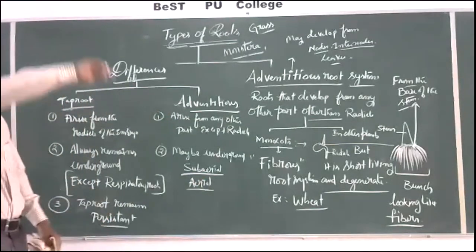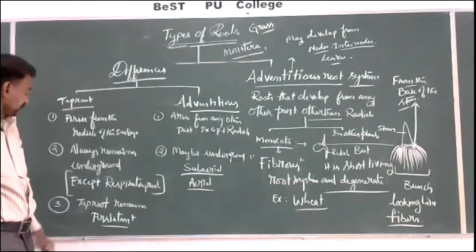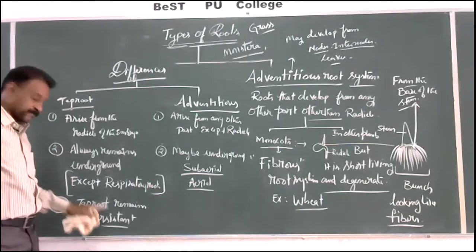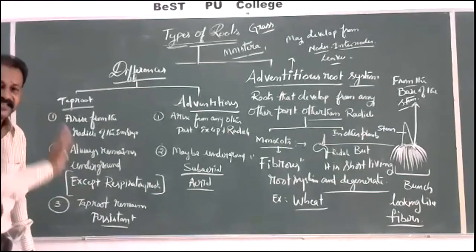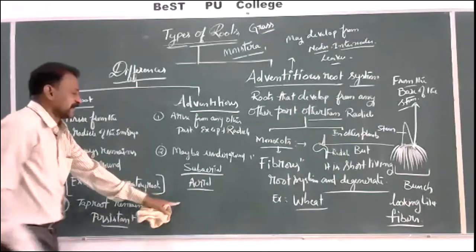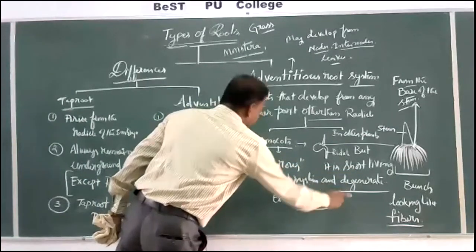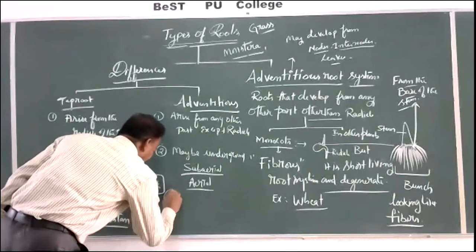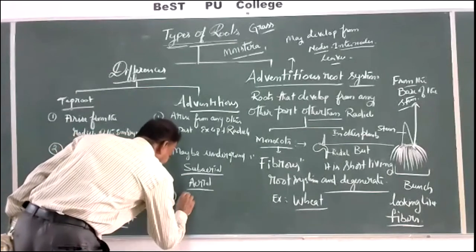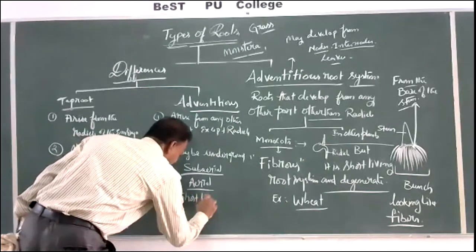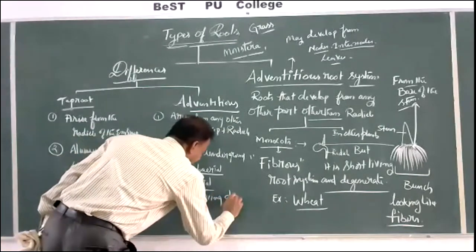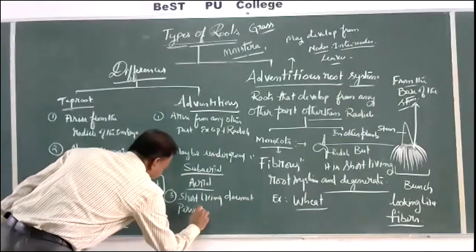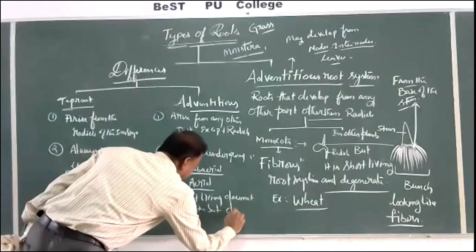So it may be present everywhere, anywhere, but only the taproot remains persistent. Persistent means always present in that plant. Here the taproot does not persist forever, it is short living. Though developed from the radicle, it is short living, does not persist, but degenerates.